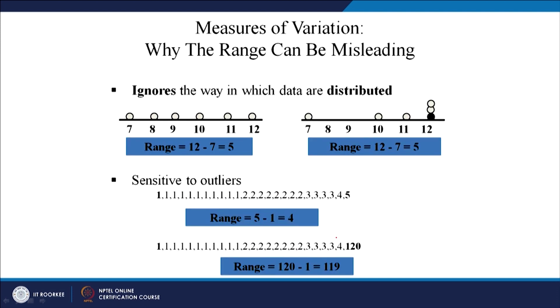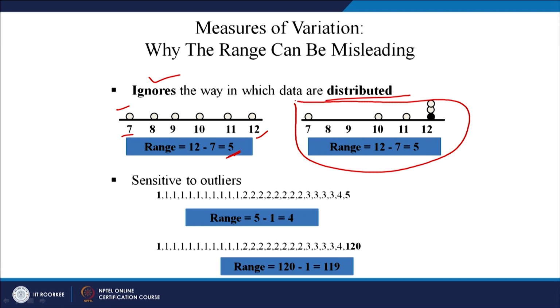Let us look at the problems of range. Why is range not a good measure of variation? It ignores the way in which data are distributed. Let us look at this example. There are 6 data points: 7, 8, 9, 10, 11, 12. Range is maximum minus minimum, 12 minus 7, so 5 is the range. In this other example the data points are 7, 10, 11 and 12.